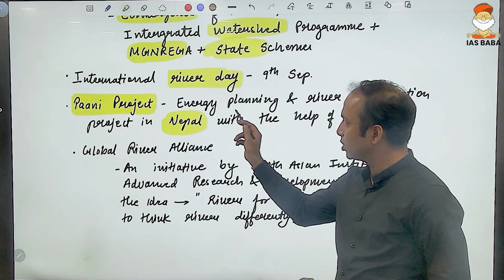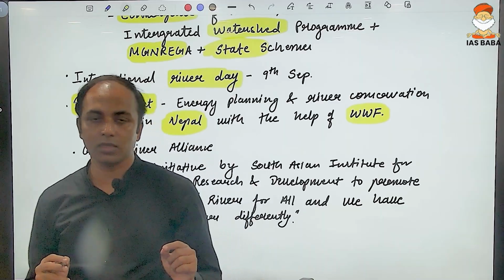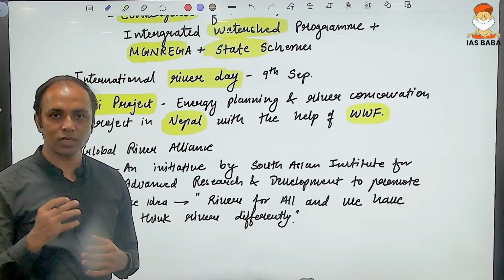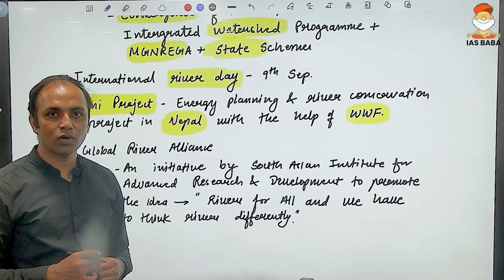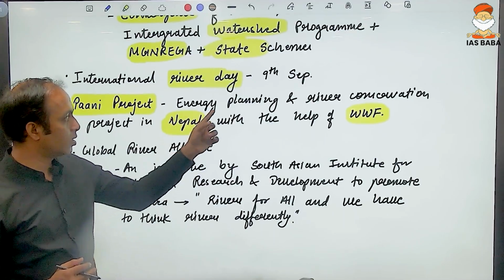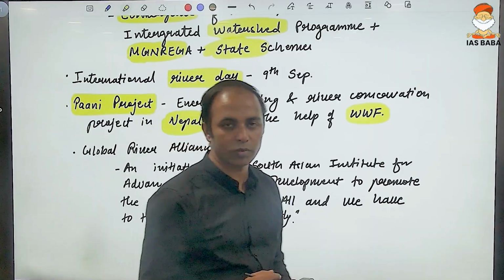The objective is, see, Nepal is basically a Himalayan state. So from the Himalayan rivers, which have a very high potential, energy can be generated, but it should not be at the cost of inequitable distribution of the water. So energy planning plus river conservation, that is the initiative of the Pani project.